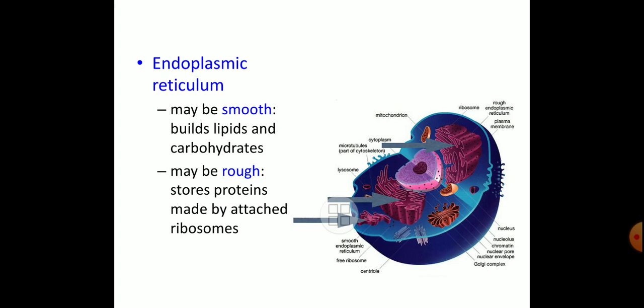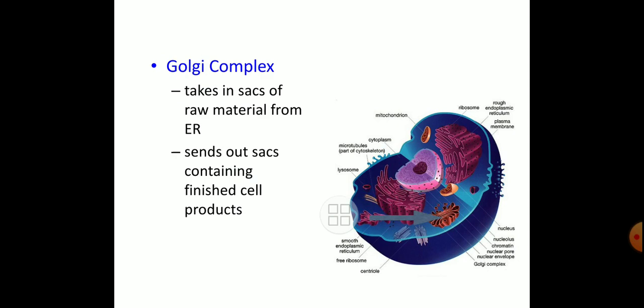Now we have to get idea about endoplasmic reticulum, another cell organelle which is present in the plant cell, that is maybe a smooth build cell lipid and carbohydrates. Means endoplasmic reticulums are made up of lipids and carbohydrates. They may be rough. Two types of endoplasmic reticulums are there, rough and smooth. Rough, why they are rough? Because this shows presence of a deposition of, we have to say that already we have seen in case of the ribosomes. Whenever ribosomes are present on that one, that is a rough endoplasmic reticulum. Whenever that is absent, we have to say that smooth.